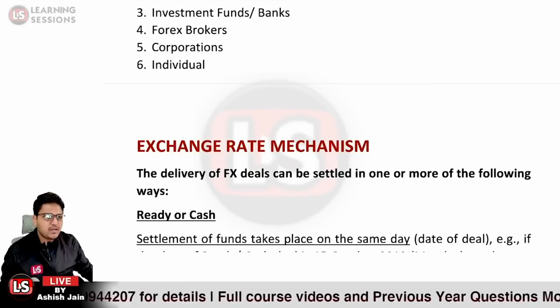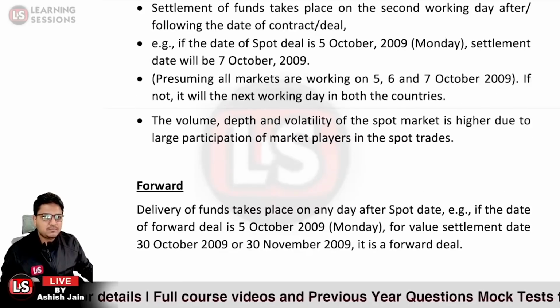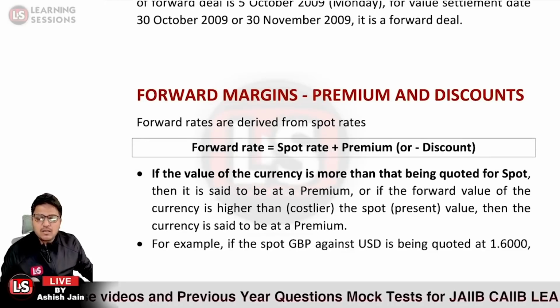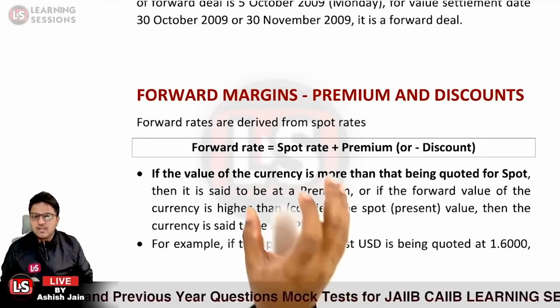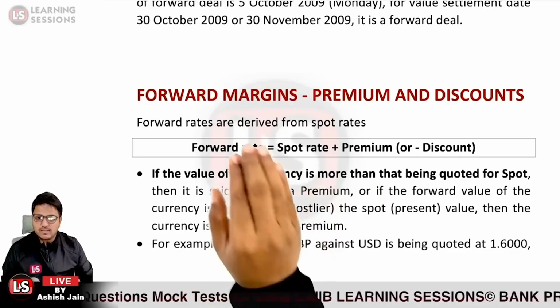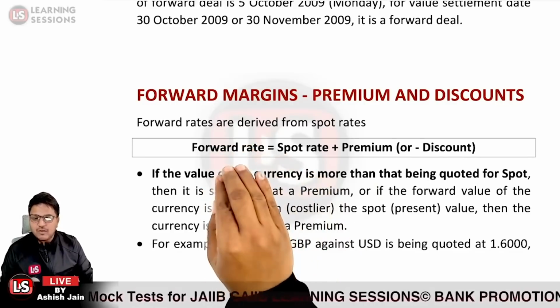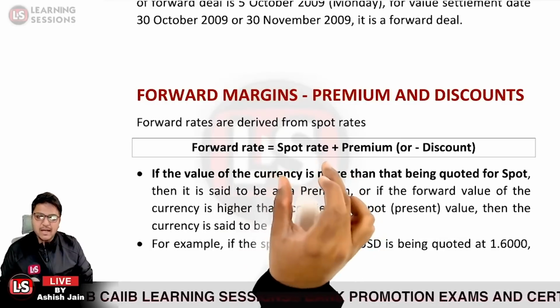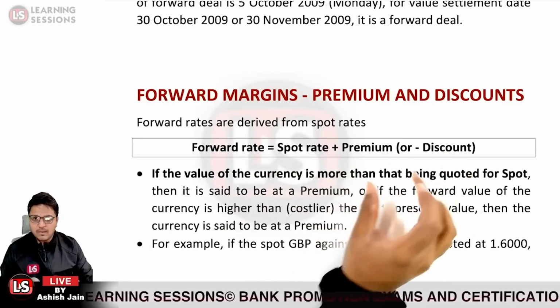Now let us have a look at the other aspects of it. It is related to forward margins, premium or discount. Now how do we calculate the forward rate? The simple line over here says that the forward rate is calculated from the spot rate itself. So it will be the spot rate plus or minus the premium or discount.